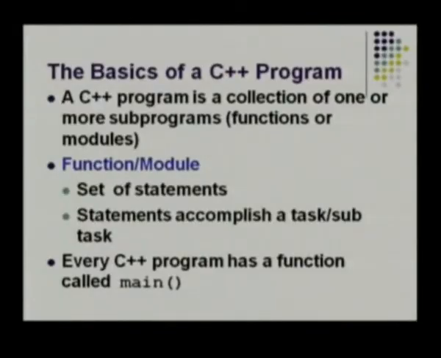So function and module, what does it contain? We say it performs a specific task. It contains a set of statements and these statements accomplish the task or subtask. And every C++ program, like a C program, needs to have a function called main. We all know what is a main function. It is a starting point of any C program. The compiler starts its execution from there. In C++ also that is the same case.